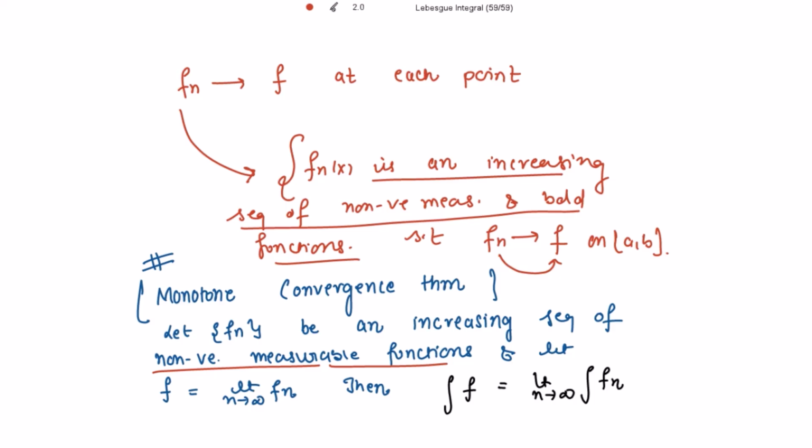So can I use this monotone convergence theorem and write: limit as n tends to infinity of the integral of f_n(t) dt from a to b is equal to the integral of f(t) dt from a to b.